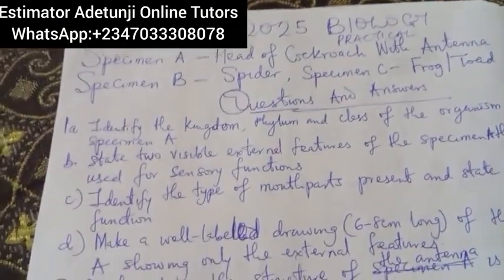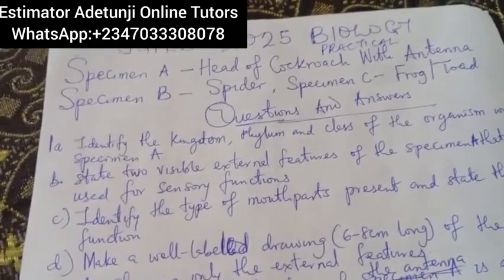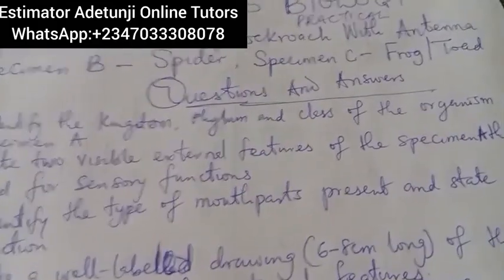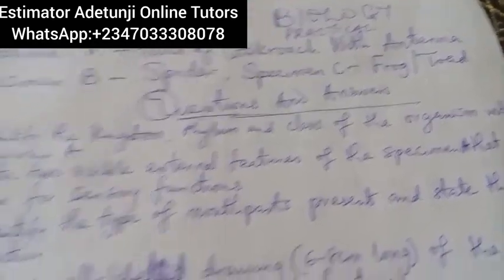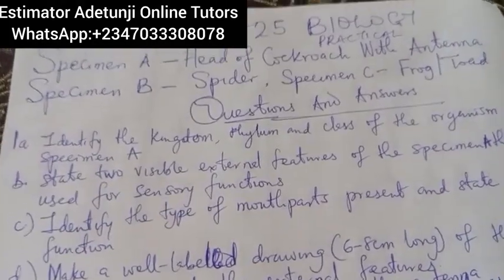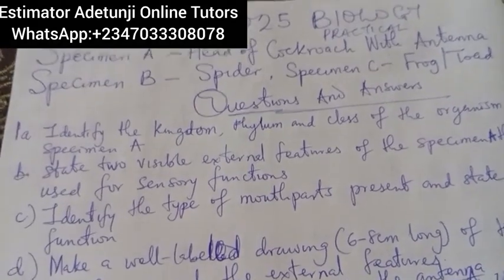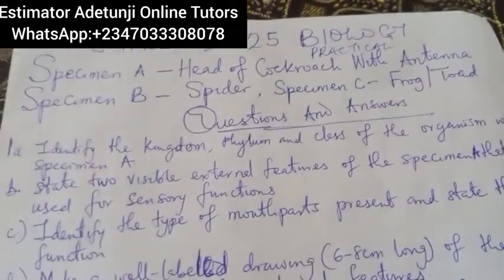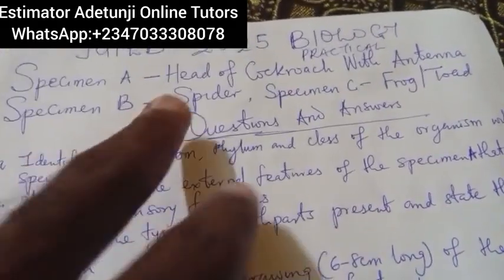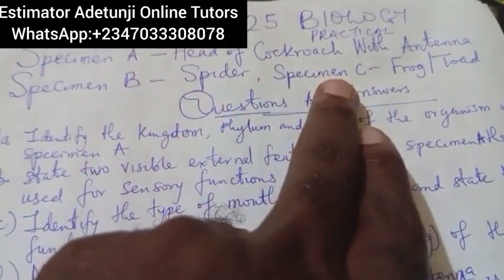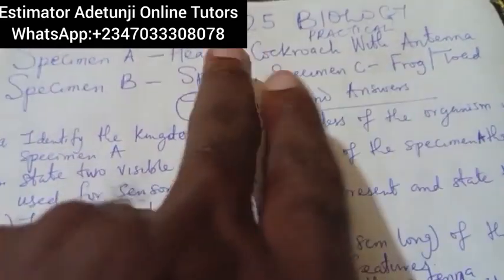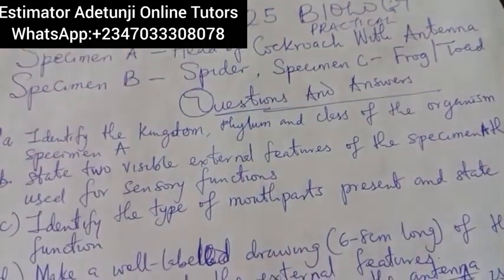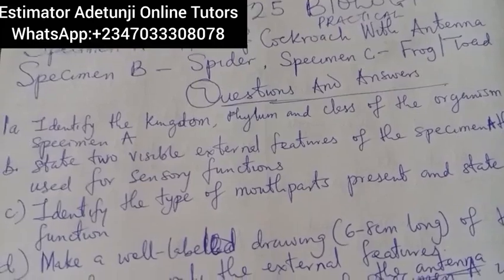Now, question 1A says we should identify the kingdom, the phylum and class of the organism with Specimen A. If you check, Specimen A is the head of cockroach with antenna. Definitely, in this situation, we are referring to the cockroach. Now, what is the kingdom, phylum, and class of cockroach?